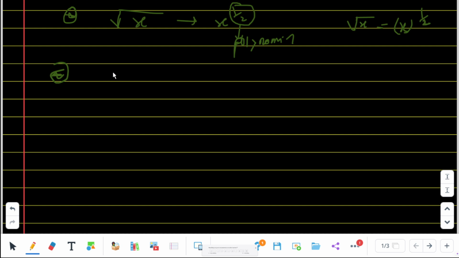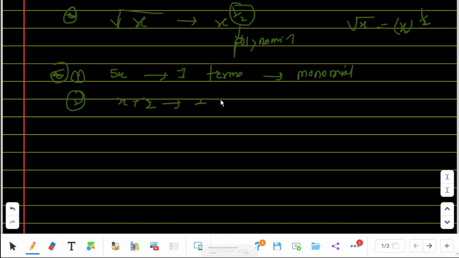When 5x, you can see 5x is one term. Here is one term. On behalf of terms, how can we classify polynomials? When we have one term, 5x is one term, then it can be called a monomial. Second one, x plus 2.